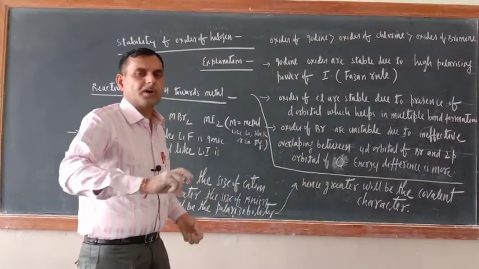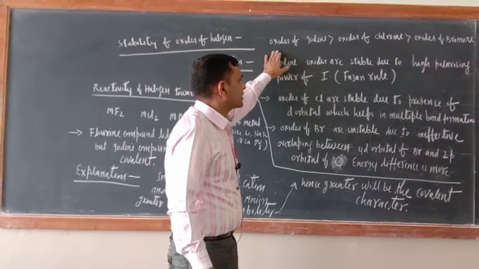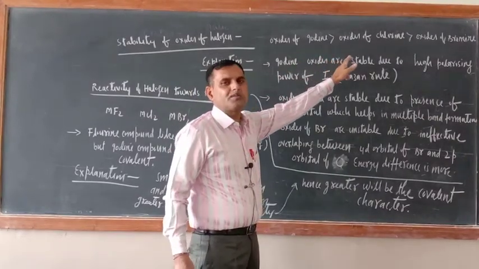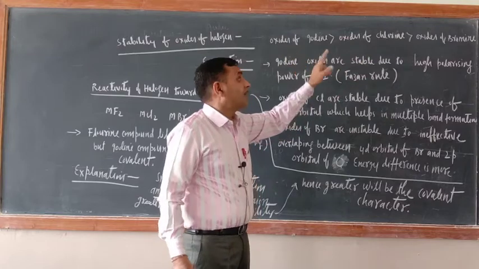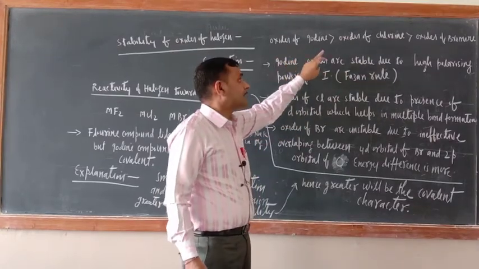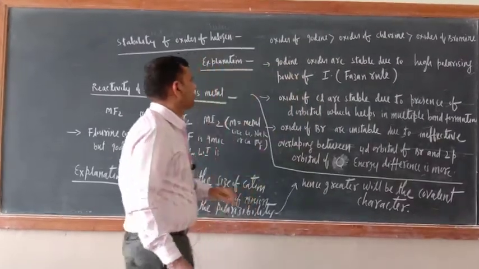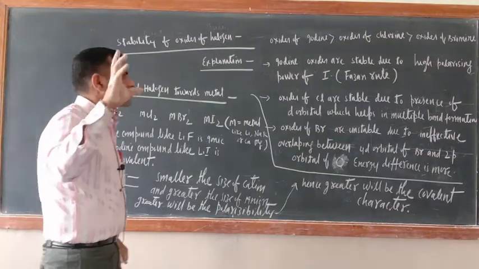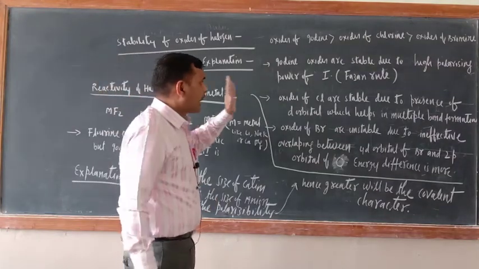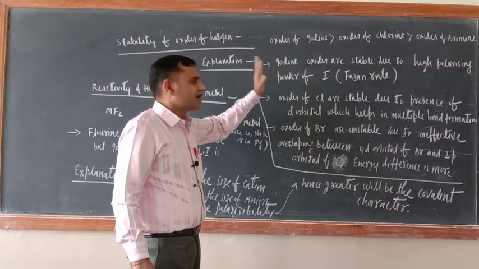Means there is no continuous order. If iodine is the most stable, then in the second category bromine should be there, then chlorine, then fluorine oxides. But what is there after iodine oxides? Oxides of chlorine are there. Okay, so just see here. Explanation: why are oxides of iodine more stable? The oxides of iodine are more stable due to the high polarizing power of I.